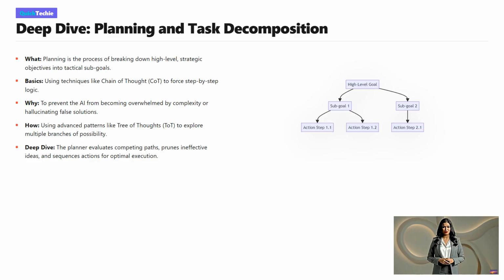This tree diagram perfectly illustrates task decomposition. At the very top, we have the high-level goal, which might be something vague like write a research report. The planner breaks this into sub-goal 1, say gather data, and sub-goal 2, draft content. Those sub-goals are then broken down further into granular action steps. By navigating this tree, the agent transforms an impossibly large prompt into a series of manageable, highly targeted executions.